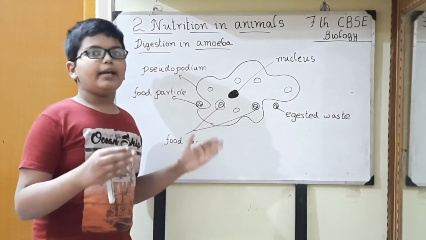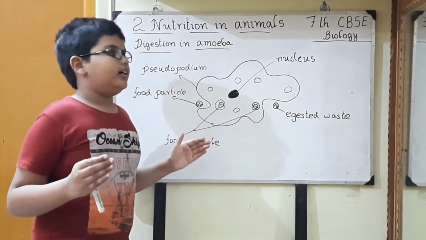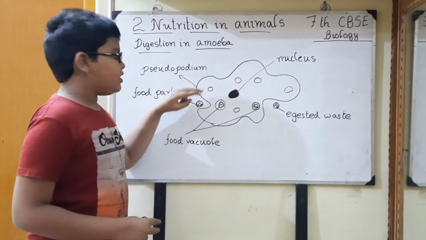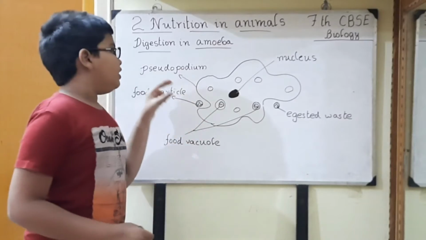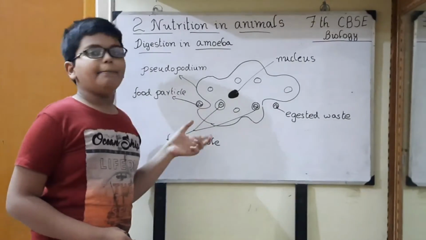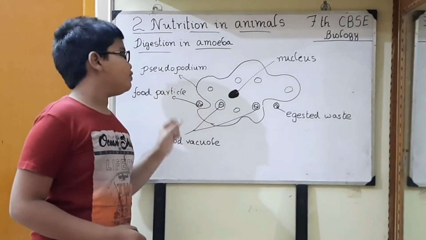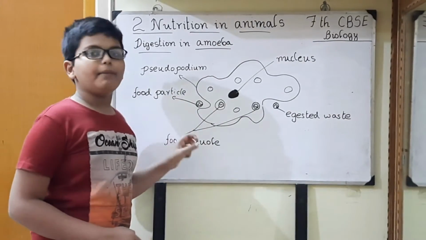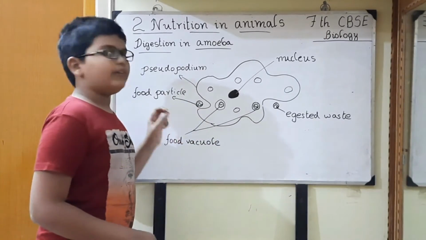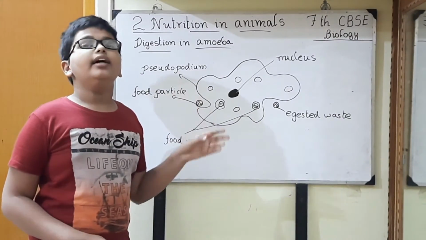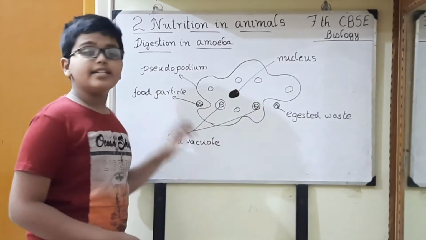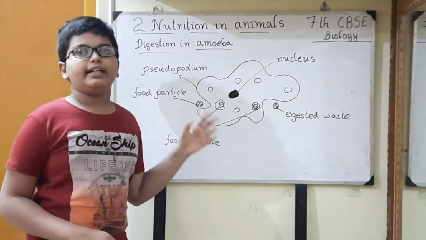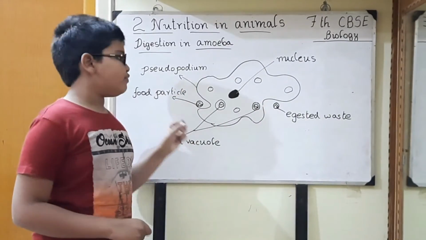The two pseudopodia are joined together and form a bubble. It is called a food vacuole. The food vacuole is nothing but a bubble in which a food particle is there, right? In this food vacuole, the food particle is digested, right? In this food vacuole, digestive juices are secreted. These digestive juices digest the food particle and absorb the nutrients from it.